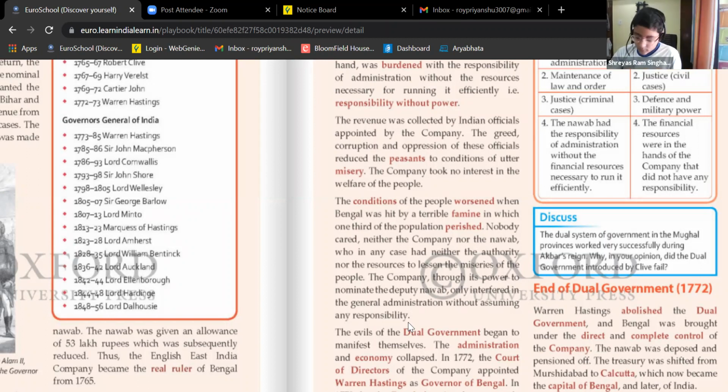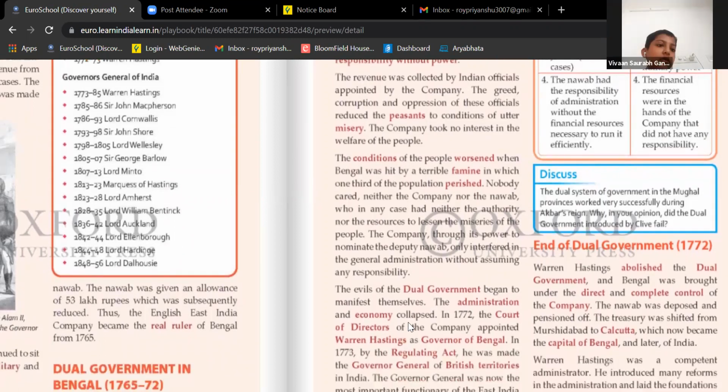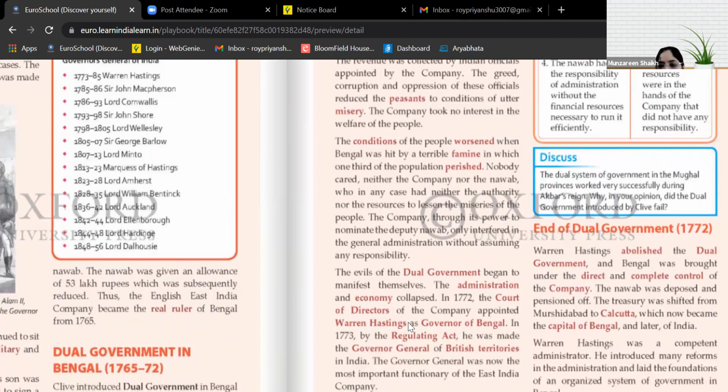Yes, ma'am. Ma'am, the deputy Nawab was like a puppet ruler, no? Correct. The deputy Nawab was like a puppet ruler for the Britishers. That's the reason they were taking interest in strengthening his position. They didn't want anybody to remove this deputy Nawab.